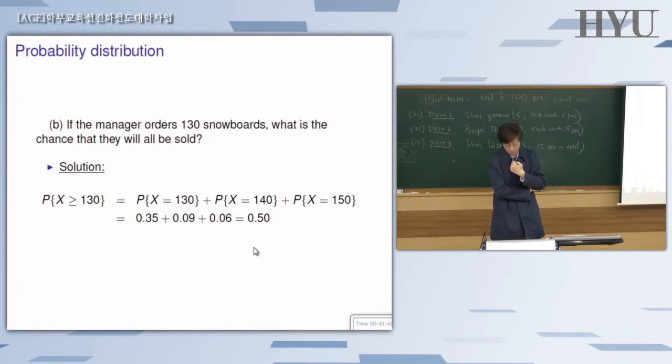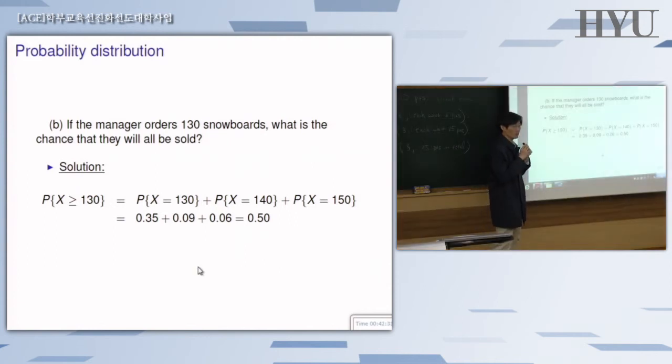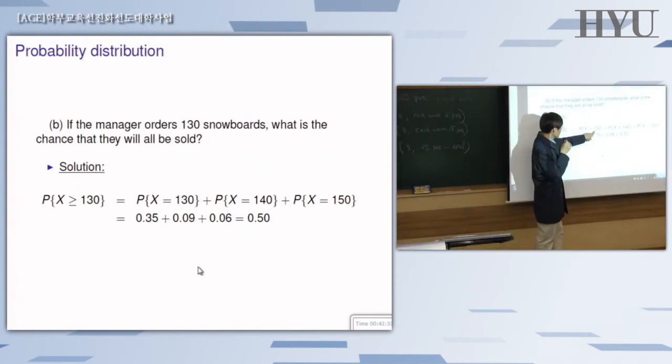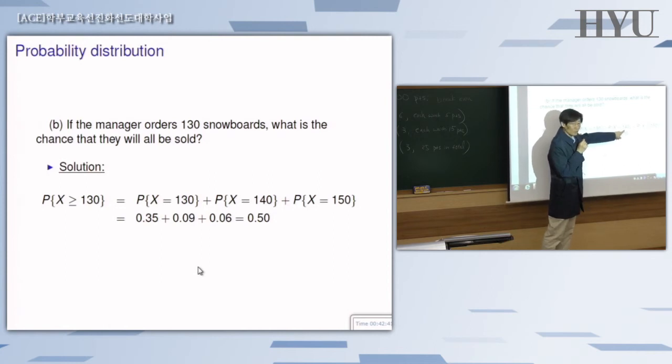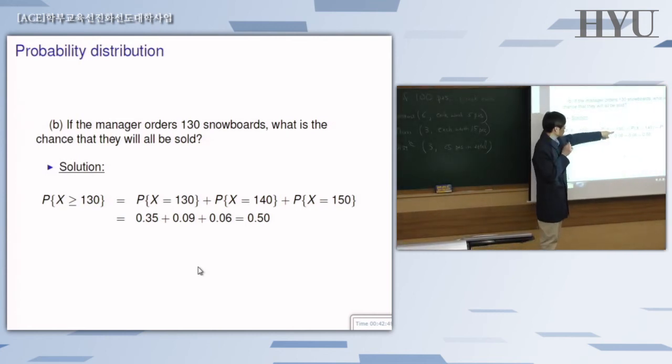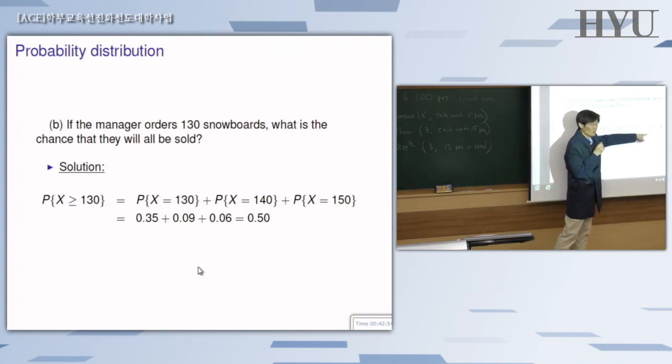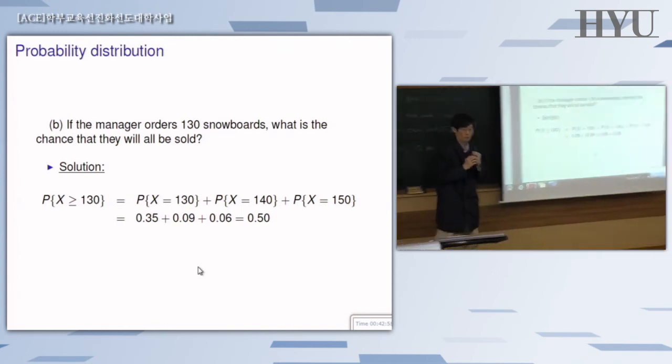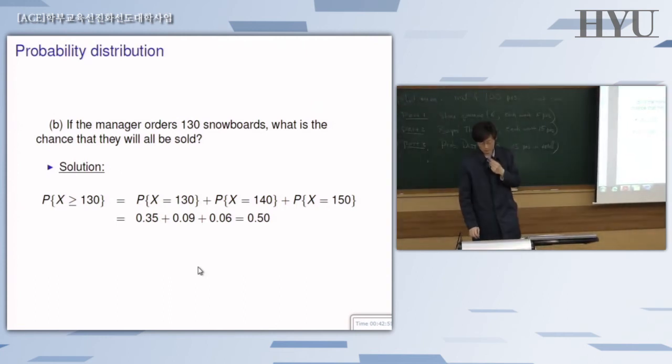So the final answer should be 50% chances. No, these are separate cases. So that's the specific case when the demand is at 130. That's distinct from the second situation where the demand is higher, at 140. Those 2 are different. It's not cumulative. So that's one event, the demand is as high as 130, that's one thing. And then demand is at an even higher number, 140, that's different. Any others?